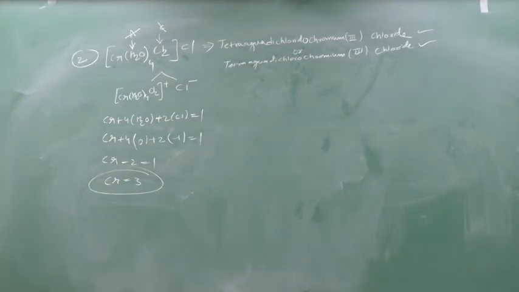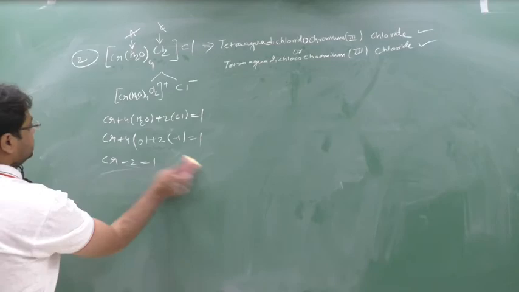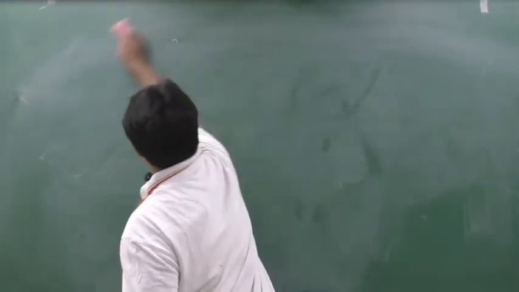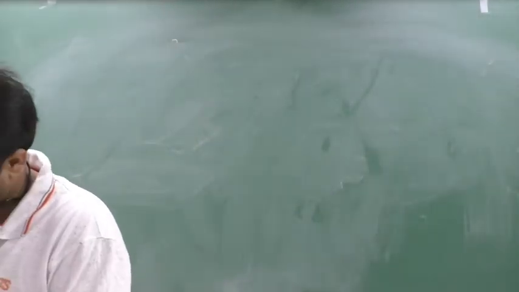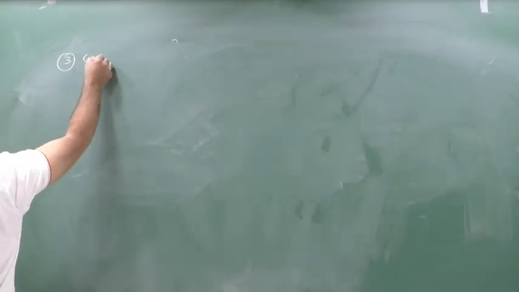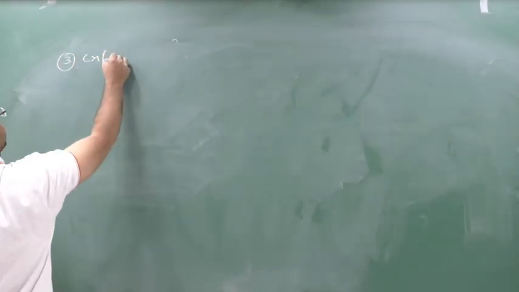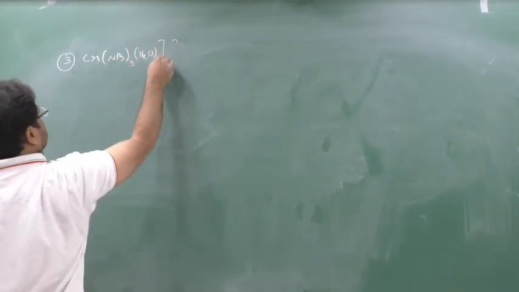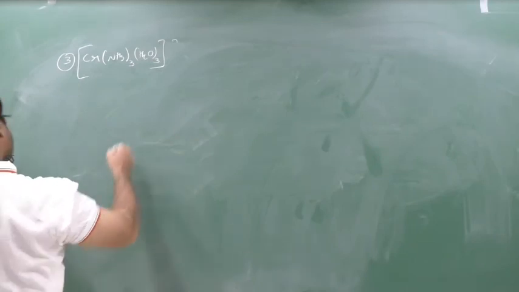Can I go for the third name? Ready beta? Take a screenshot, chalo. So next, we'll see the third name. So the third name is [Cr(NH3)3(H2O)3]Cl3. Write the IUPAC name.